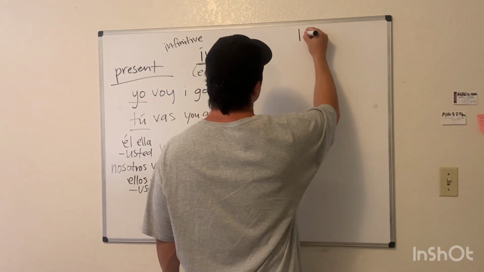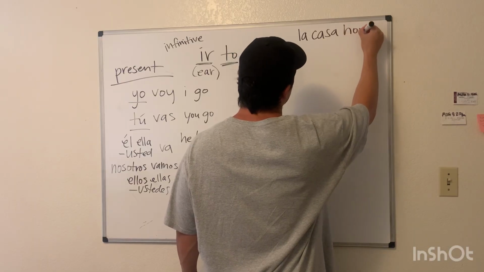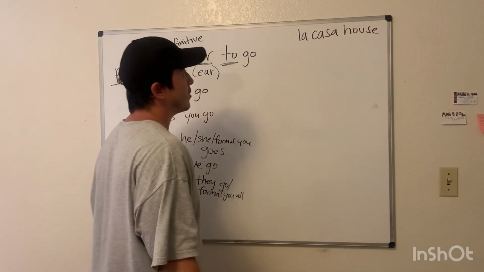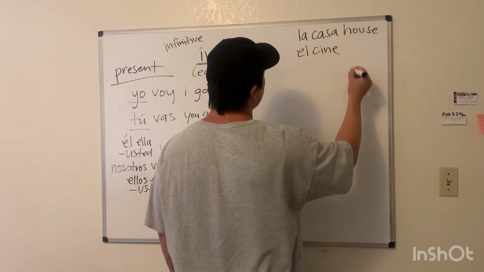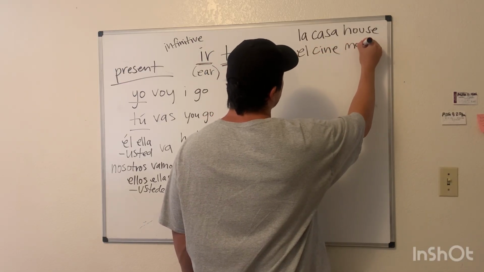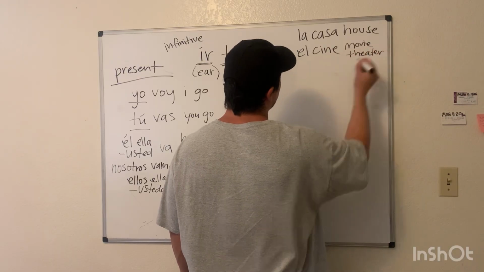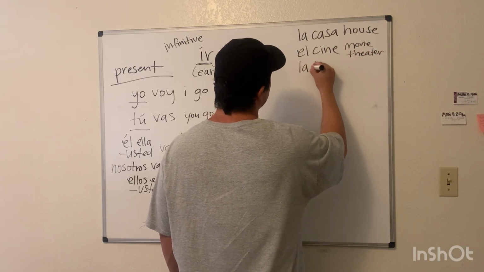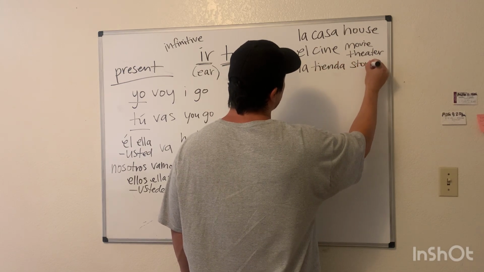Okay? So we have some places. We have la casa, which is house. We have el cine, movie theater. La tienda, store.